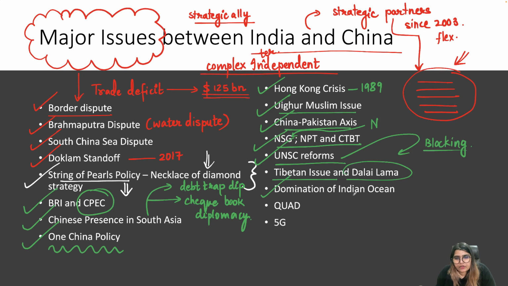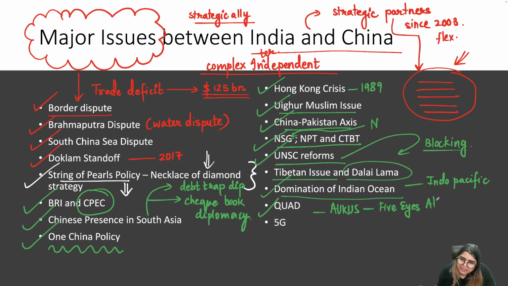And maritime security of India, domination of the Indian Ocean, how it is so important, specifically in connection to the Indo-Pacific region. Other topics, we will be discussing the Quad, AUKUS, and the Five Eyes Alliance. These are some small topics that I think one should know while discussing India-China relations. And of course, the Shanghai Cooperation Organization, AIIB, BRICS, and the significance of the New Development Bank, which is NDB. What is the significance of that?